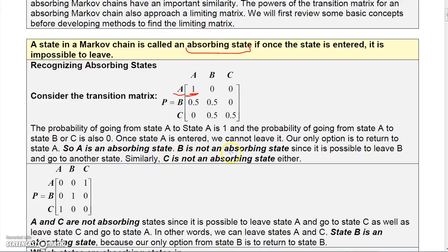Now B is not an absorbing state, since it's possible to leave B; you've got a 50% chance of going to A. So you can go from B to A or B, and from C you can go to B or C. So it is possible to leave state B and leave state C, but not possible to leave state A. So A is an absorbing state, but B and C are not absorbing states.